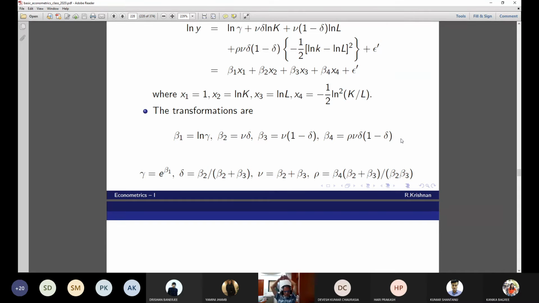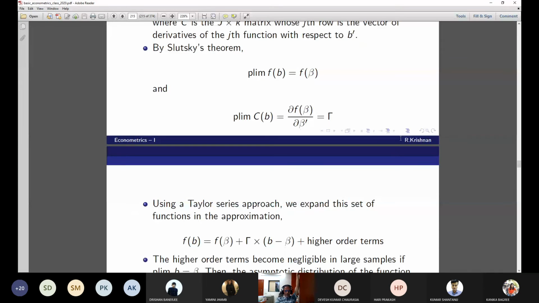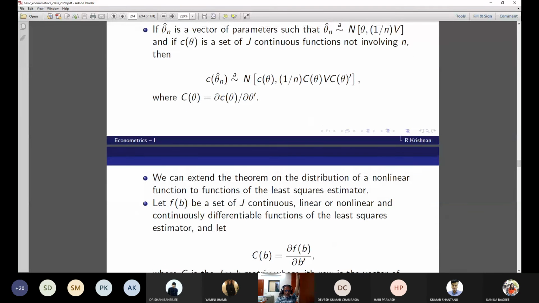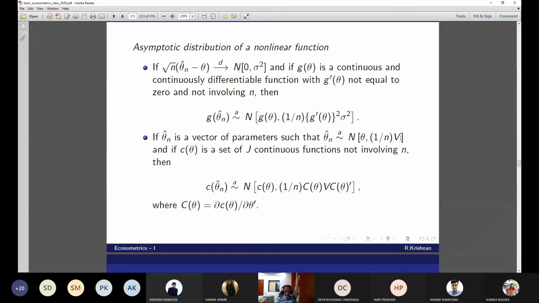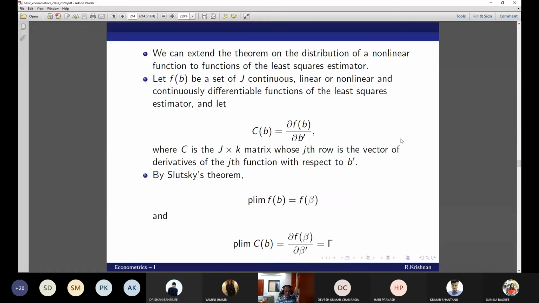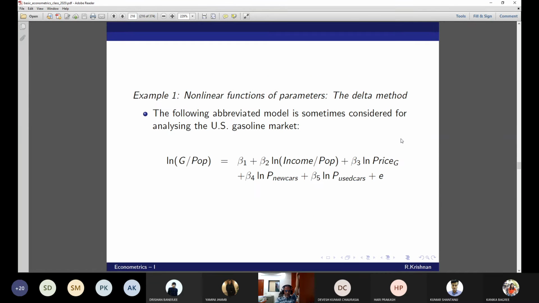Yes, sir. Okay, your question now is, all parameters are involved, beta 1, beta 2, beta 3, beta 4, all 4 are involved. Write this C matrix for me. In this, for this problem, write the C matrix. This is a nonlinear estimation, so I'm just showing the asymptotic distribution of a nonlinear function. Okay, write the C matrix for me, basically.